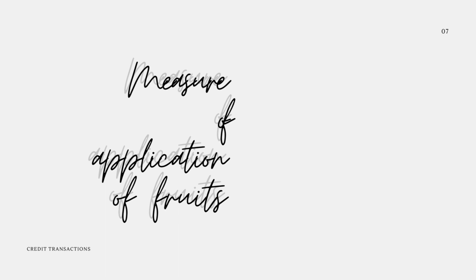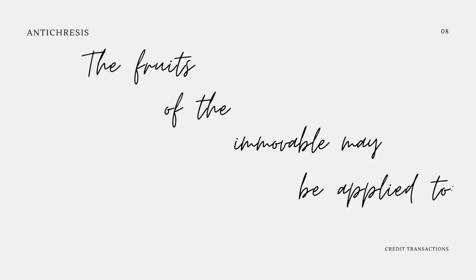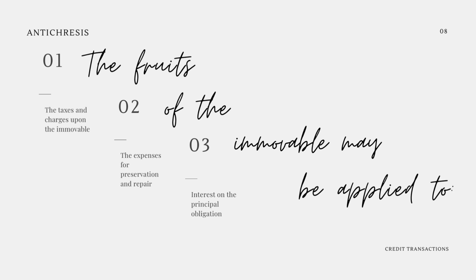Measure of application of fruits. The fruits in a contract of antichresis shall be appraised at their actual market value at the time of the application. The fruits of the immovable may be applied to: Number 1, the taxes and charges upon the immovable. Number 2, the expenses for preservation and repair. Number 3, interest on the principal obligation. And number 4, the principal obligation.